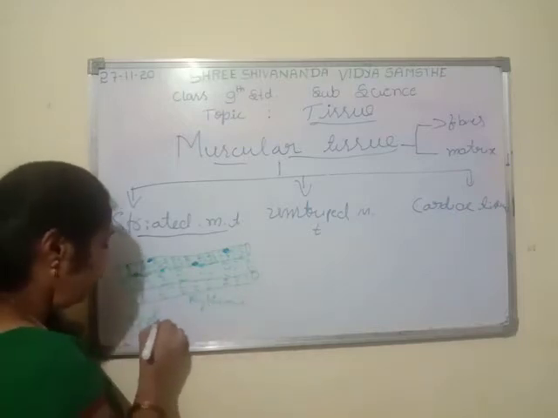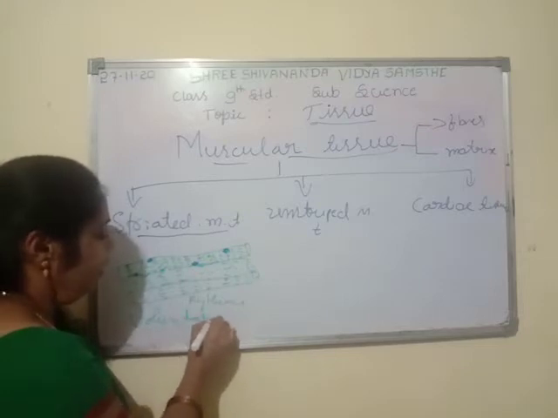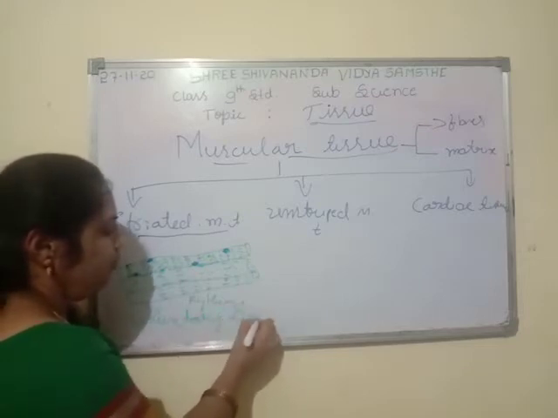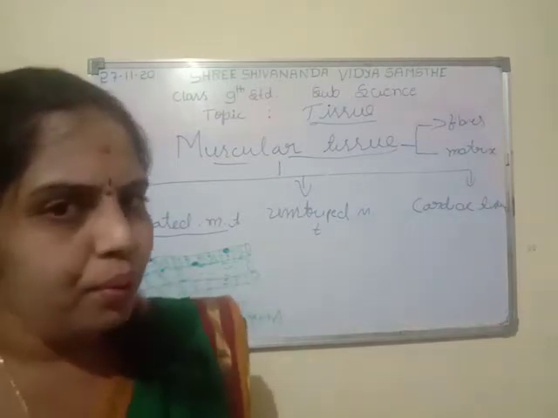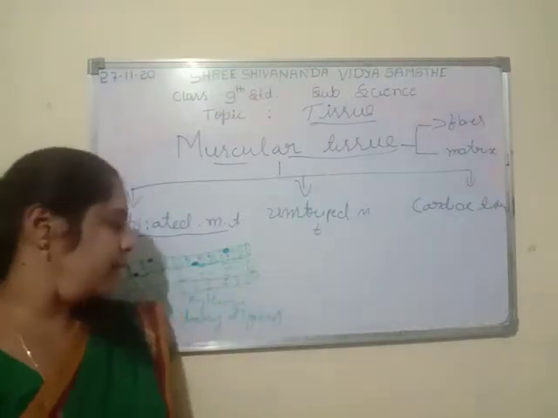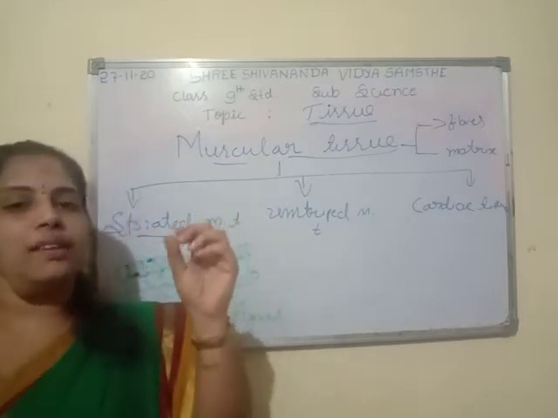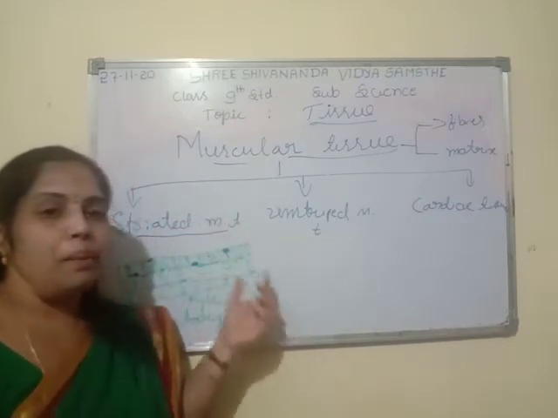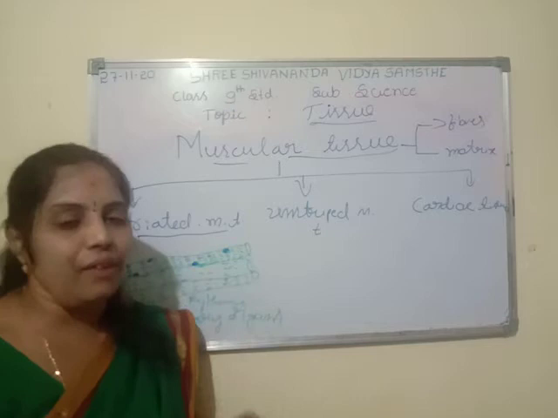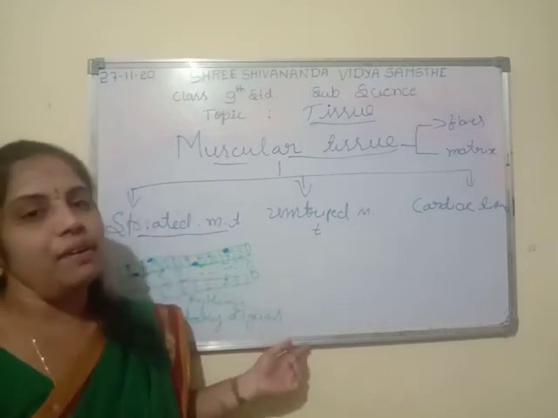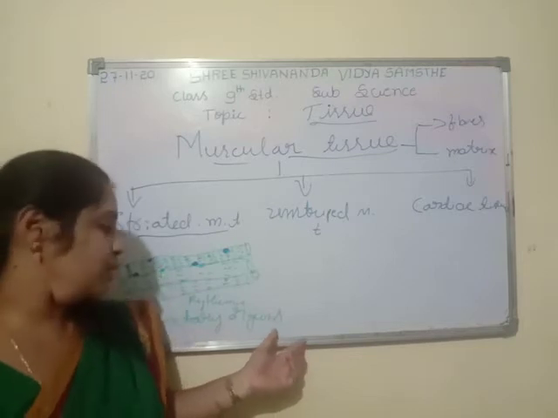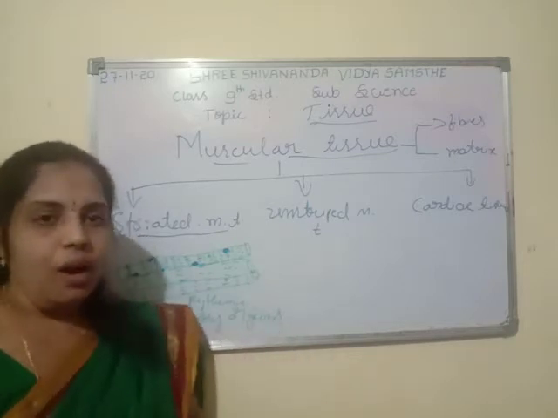What do we mean by voluntary organs? They are the organs that are under the control of our willpower, so they are known as voluntary organs.